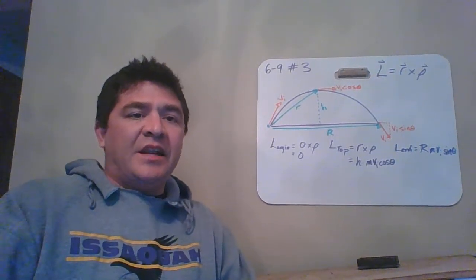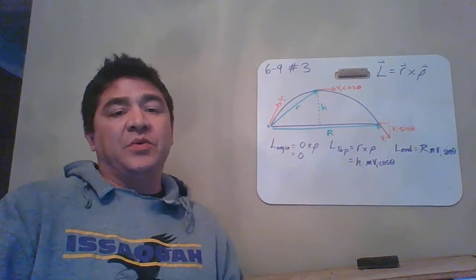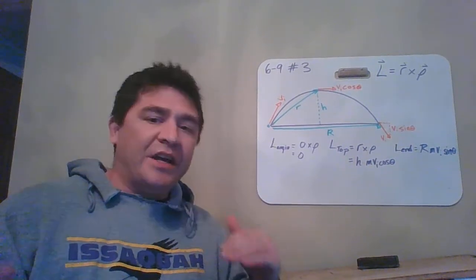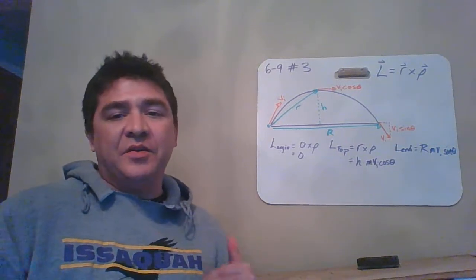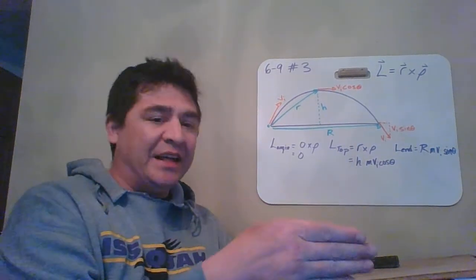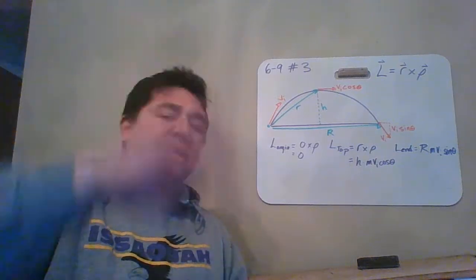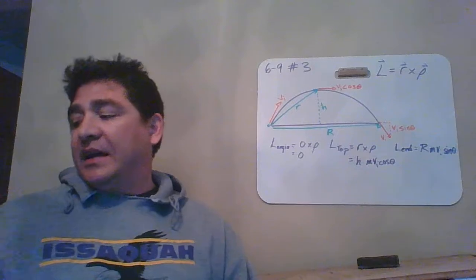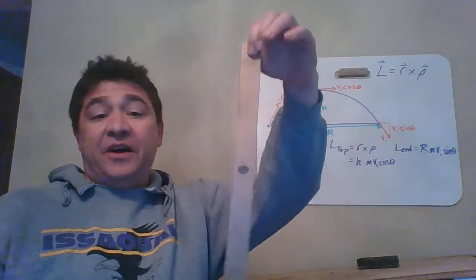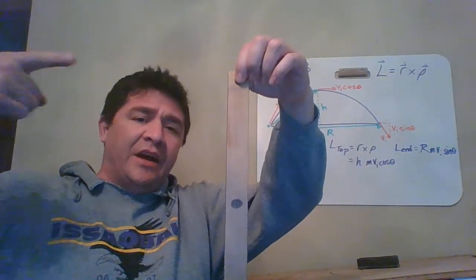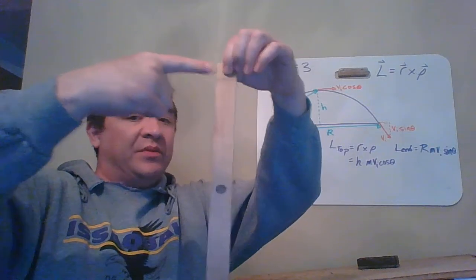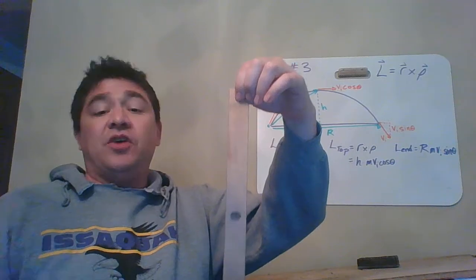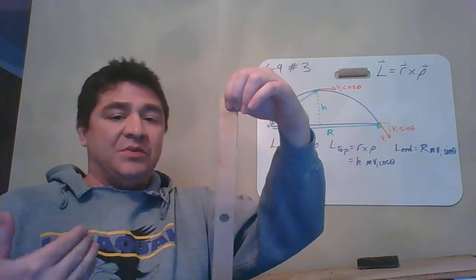Okay, 6-9, number 3. This is an angular momentum question, and it's one of the weird angular momentum things where you don't actually need to be spinning in a circle to have angular momentum. You can just be going in a straight line, but relative to some random point, you can have angular momentum. I kind of think about it like if I had my falling stick and an object coming in hit right at the pivot point, well, relative to this pivot point, when they collide, no rotation would happen. So there's no angular momentum after the collision, which means there was none before.